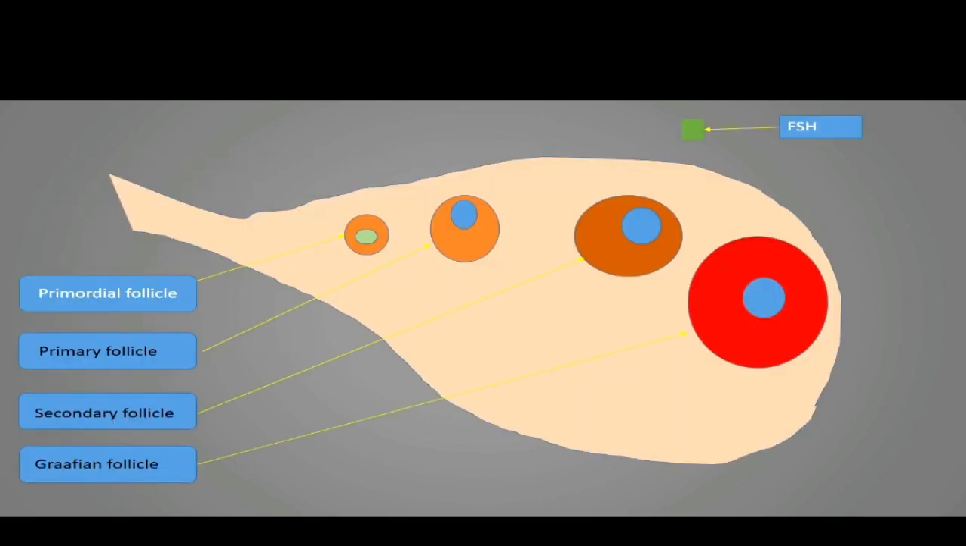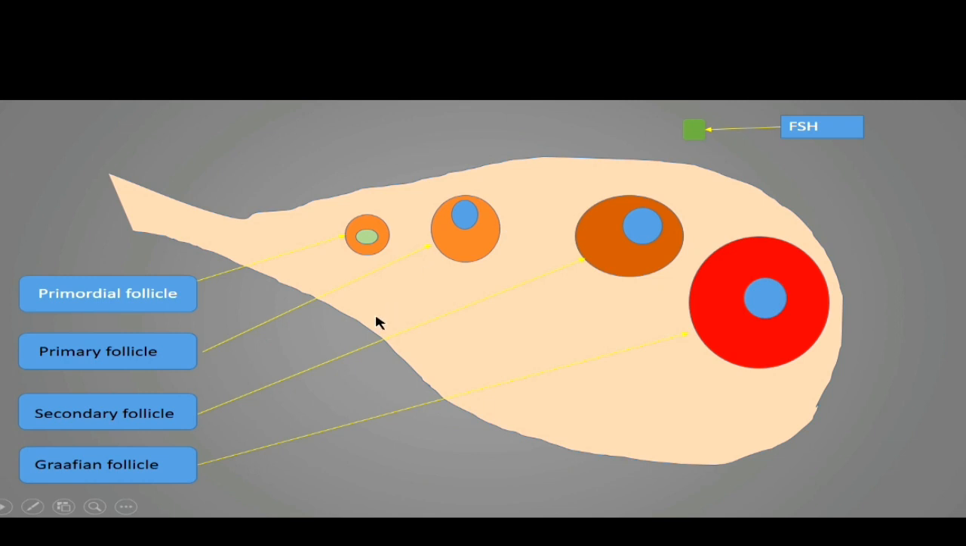Now I have drawn a rough sketch of the human ovary. This is the primordial follicle, this is the primary follicle, this is the secondary follicle, and this is the matured follicle or Graafian follicle. All these are the ovarian follicles, and they are found in the region of the ovarian cortex.